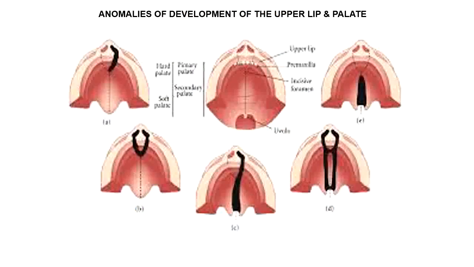So this central diagram is a normal palate. Two palatine shelves are fused with each other. This is the line of fusion, and this is the incisive foramen. This is the intermaxillary segment, upper lip portion forming the philtrum, jaw portion bearing the four incisor teeth, and the lateral nasal swellings form the lateral part of the upper lip and lateral part of the jaw, and the palatal shelf. They are fused with each other. There is no gap, and this is the normal condition.